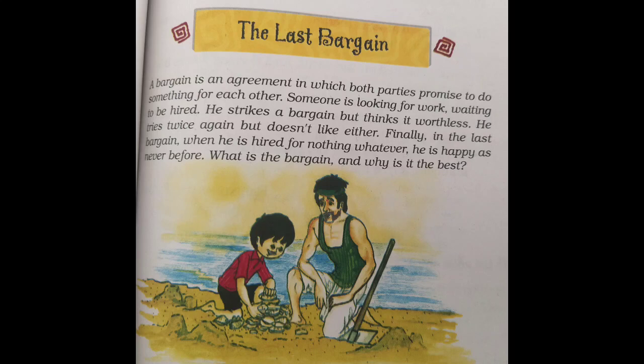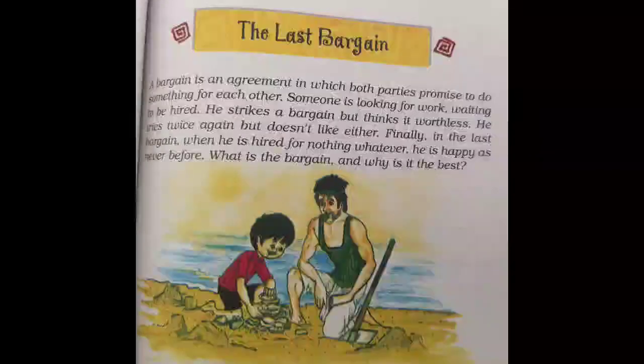The first 3 stanzas are based on imagination, and the fourth, that is the last stanza, conveys the real message of the poem, children.